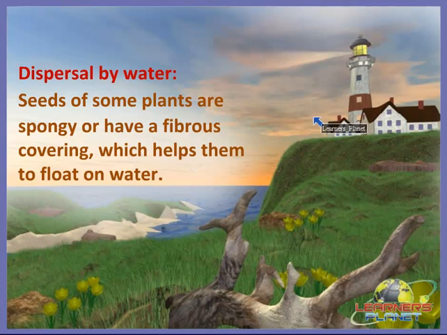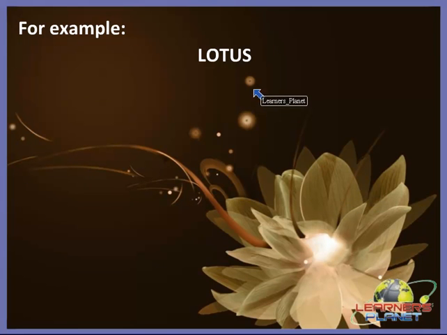Children, the third factor of dispersal of seeds is by water. Seeds of some plants are spongy or they have a fibrous covering. By nature they have got a spongy or fibrous covering, and what is it helping for? It helps them to float on the water. Alright children, let's see one example. Yes, lotus.